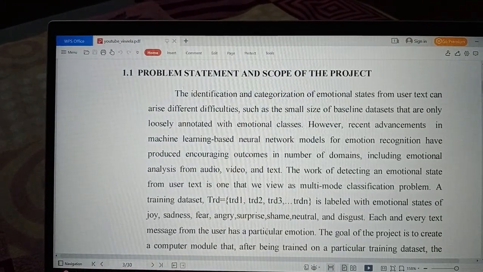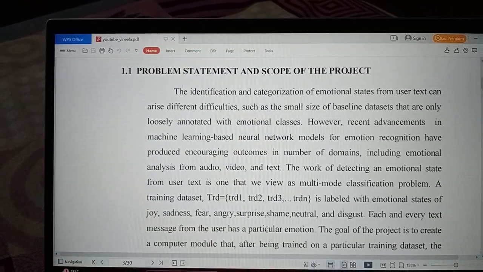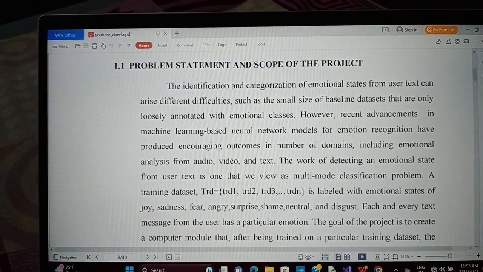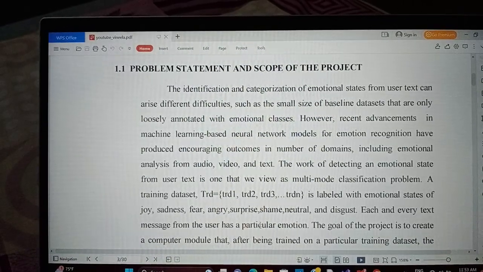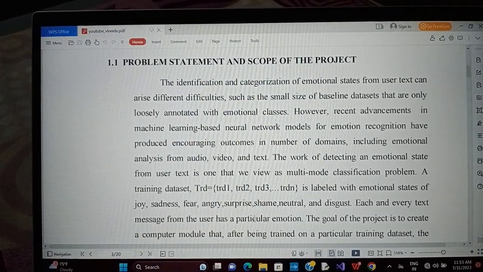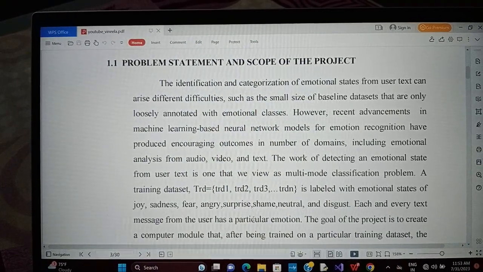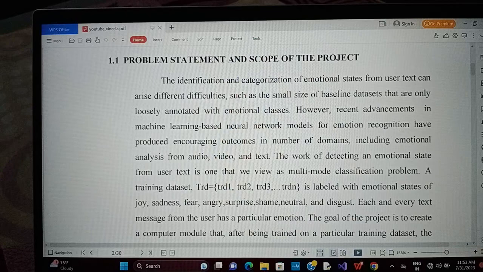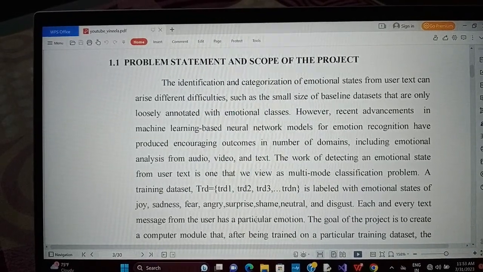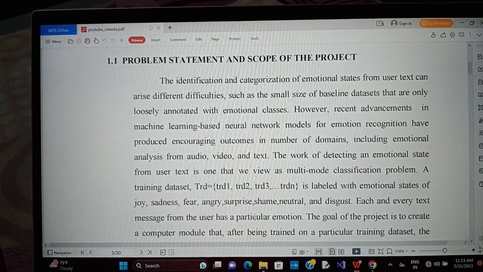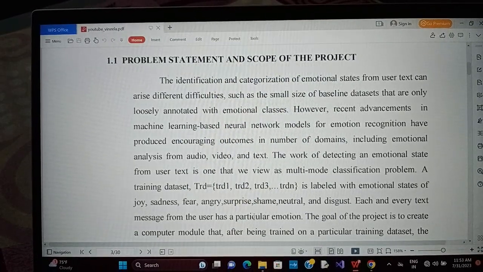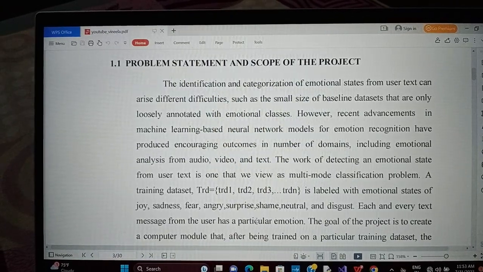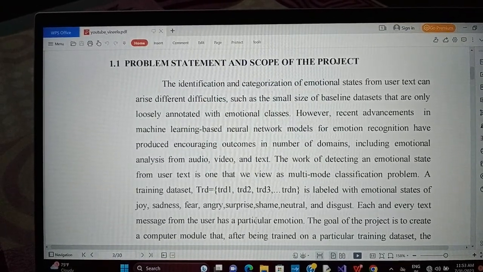So, the problem statement and scope of the project is the identification and categorization of emotional states from the user text, which can raise different difficulties, such as the small size of the baseline dataset that is only loosely annotated with emotional classes. However, recent advancements in machine learning based neural network models for emotion recognition have produced encouraging outcomes in a number of domains, including emotional analysis from audio, video, and text.